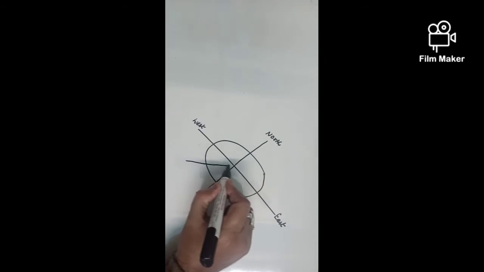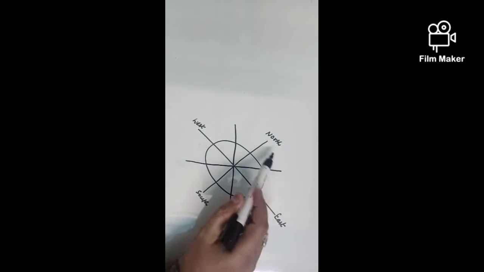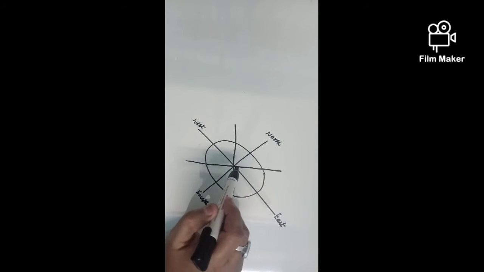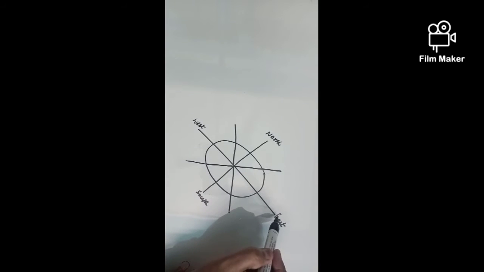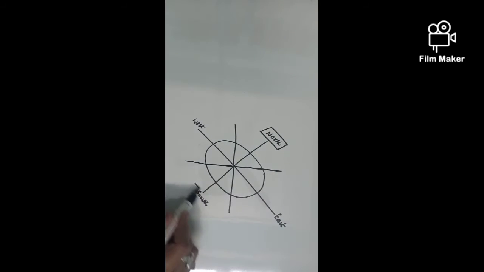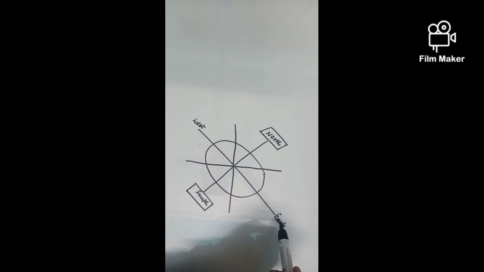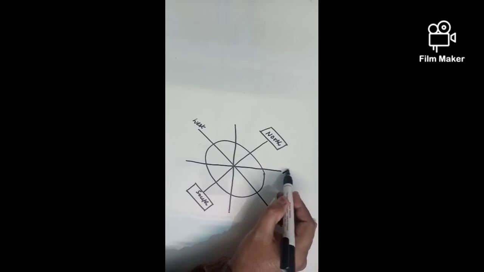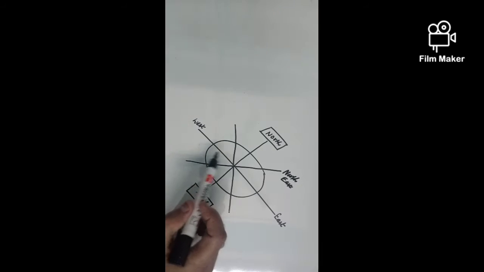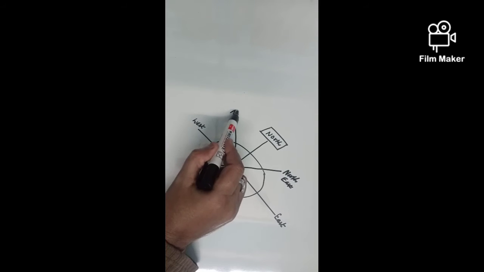We draw two lines more in between. This direction is very important because in IELTS map writing we have a lot of directions. So this will become north and east. It is very important to note that north and south come before any direction. So this direction will become north east. Similarly, this is the west, and this direction will become north west.